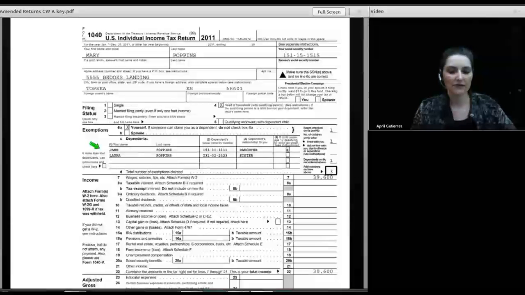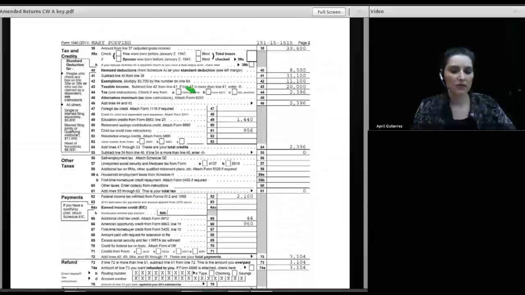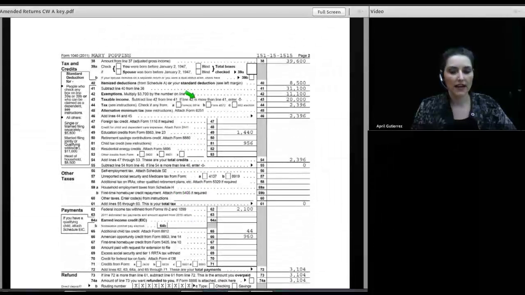So here we have a second dependent being added named Laura. The number of exemptions has increased to 3. So that means I need to fill out page 2 of 1040X to enter these changes in dependency. The income has gone up because I had that extra W-2, so the income is now $39,600. I go over to page 2, and now I am claiming an extra exemption on line 42. That amount has gone up.